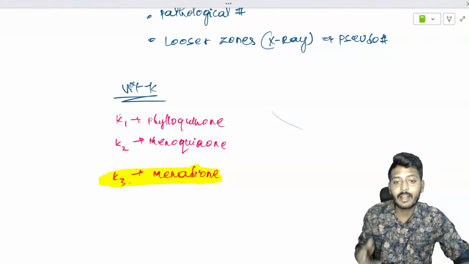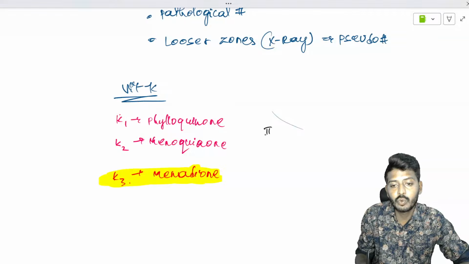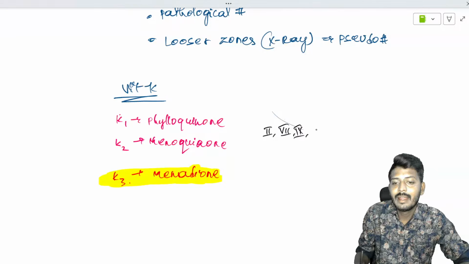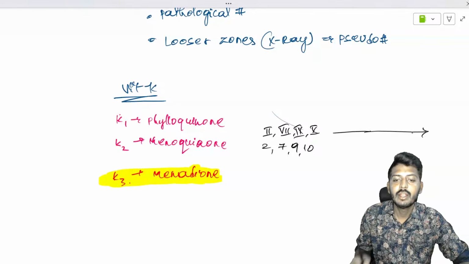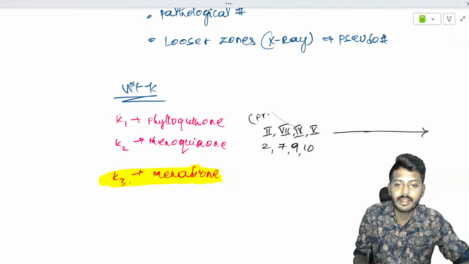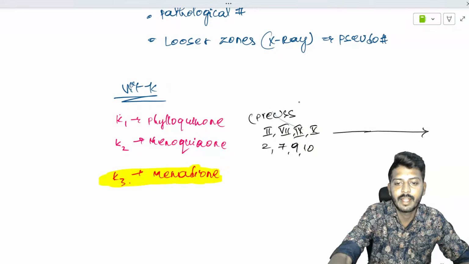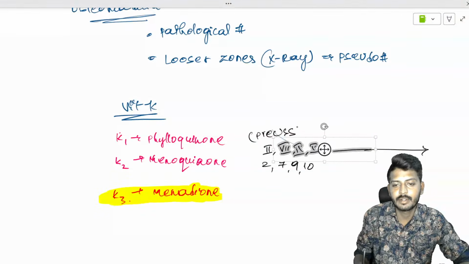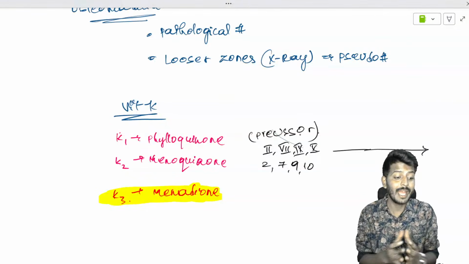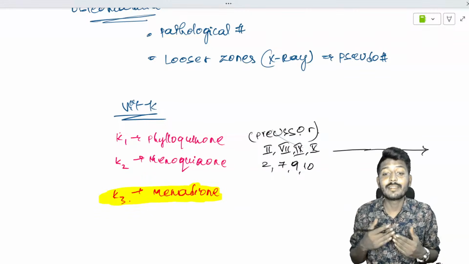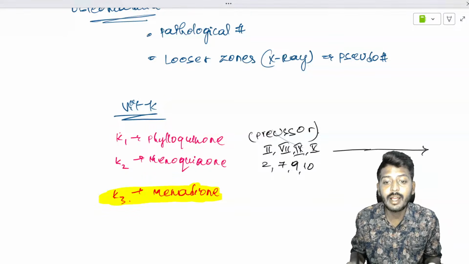Okay, so what is the function of vitamin K? We have factor 2, factor 7, factor 9, factor 10. Let's write it as 2, 7, 9, 10. Remember it in normal English numbers so that it will be easier for you. They are in a stage called the precursor stage. Precursor means they are in a stage of making. They're not synthesized yet, they're still undergoing synthesis.